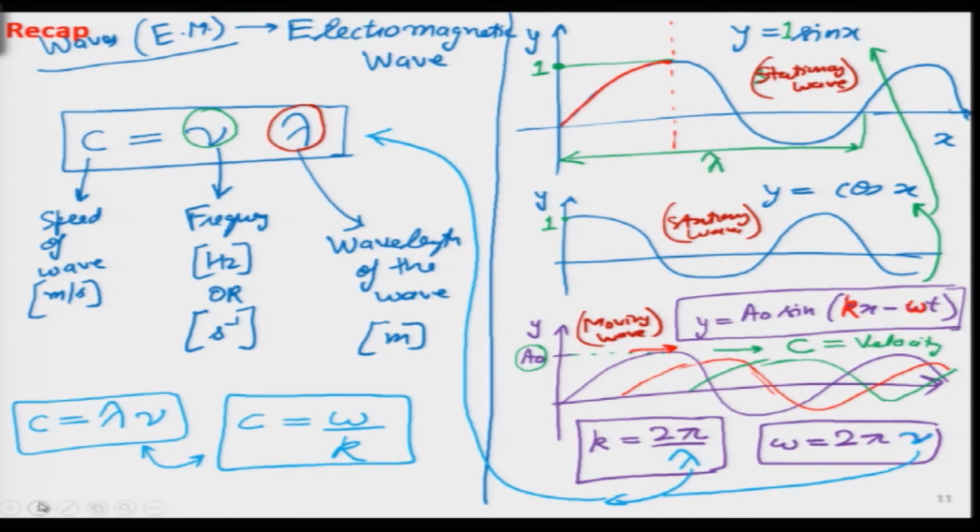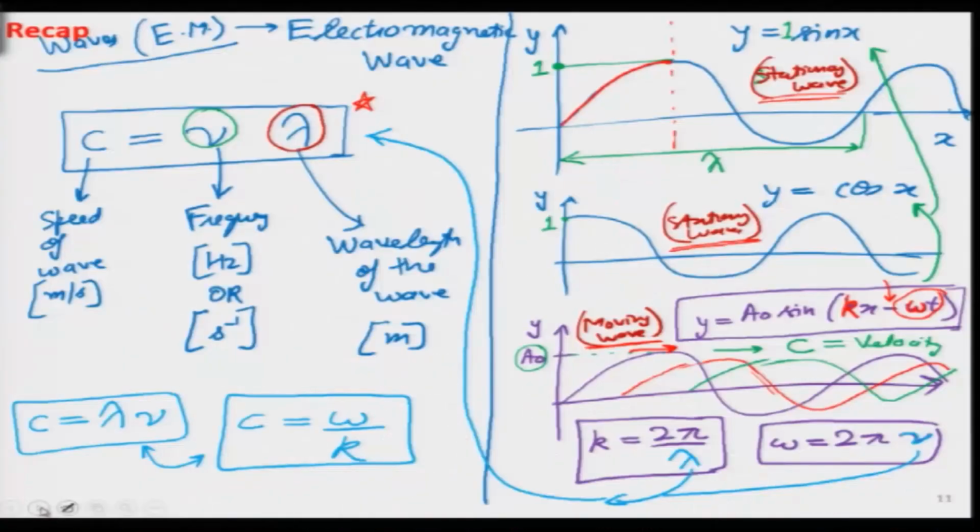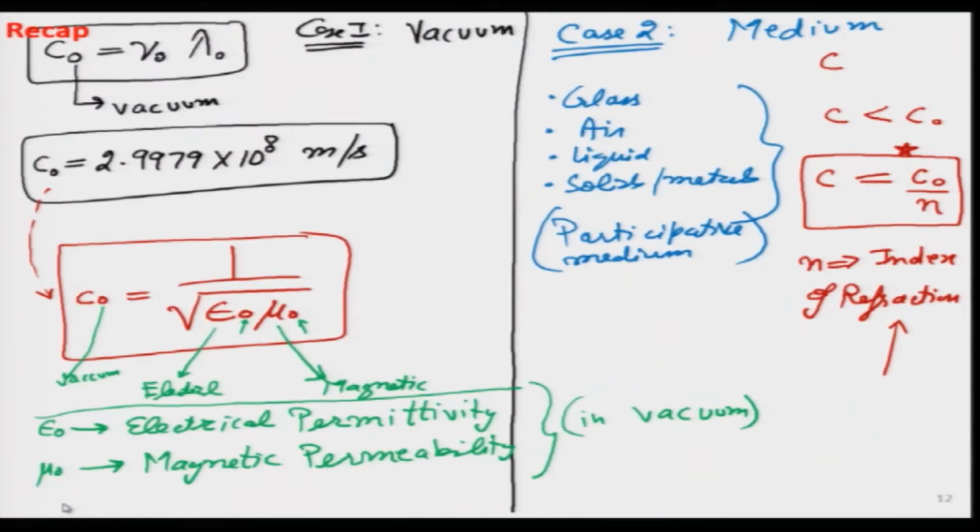In yesterday's lecture we started off with some notes where we looked at the very simple equation for any general wave. Then I talked about two types of stationary waves, two examples rather, and if we introduce this omega t term over here, then it can become a moving wave as well. Depending on this sign, minus or plus, we can cause it to move in the right direction or in the left direction. These are things I think students already had prior understanding of.